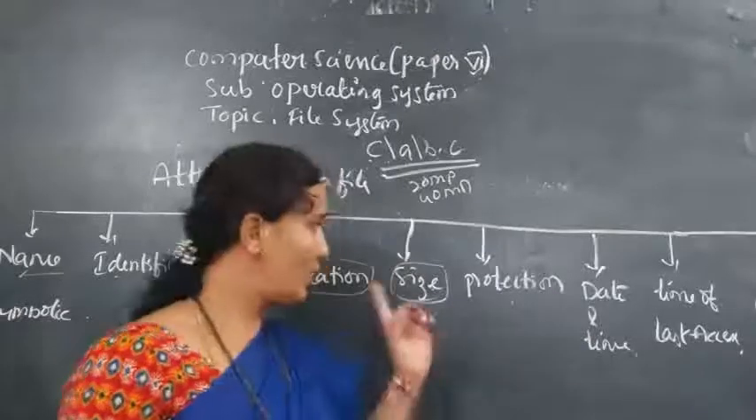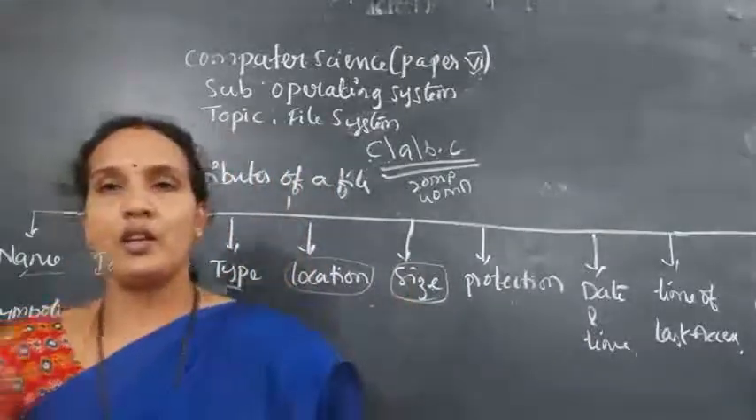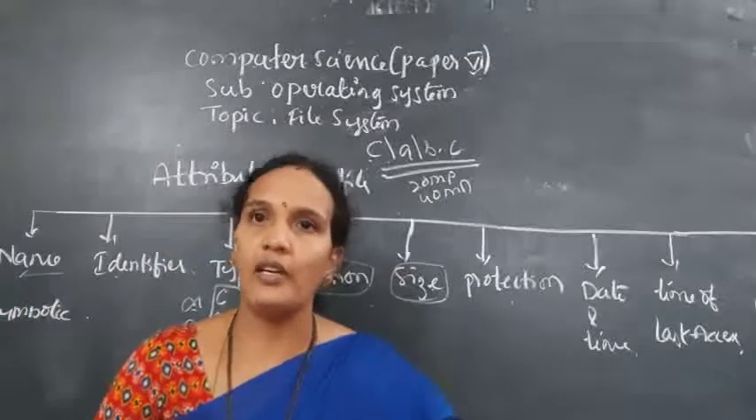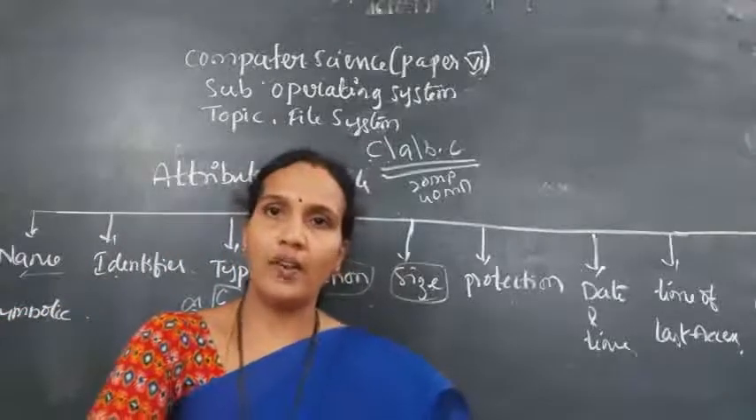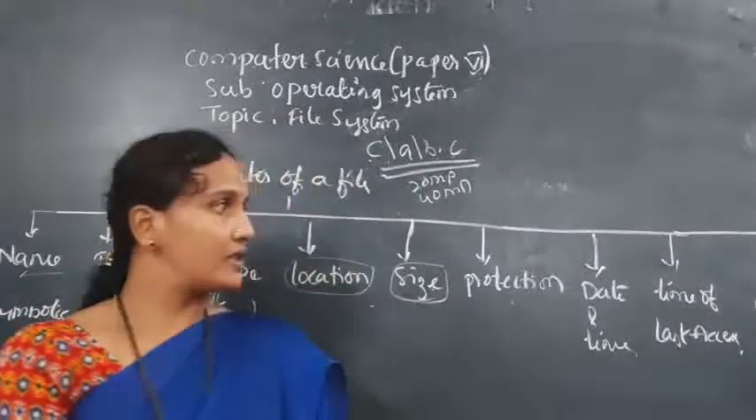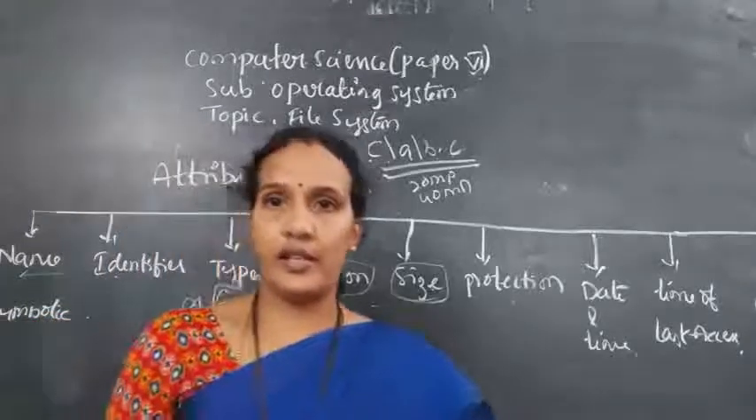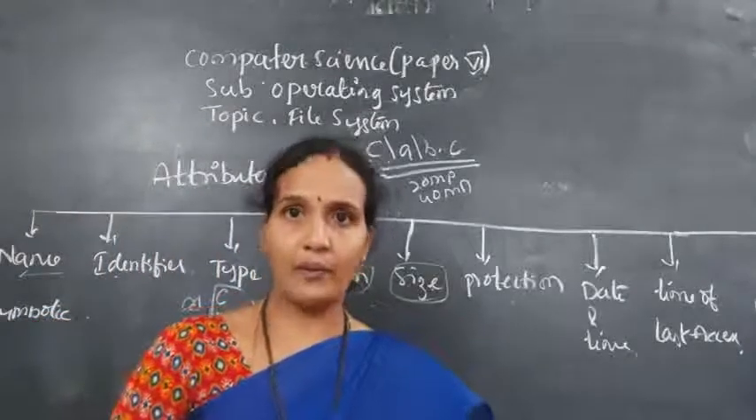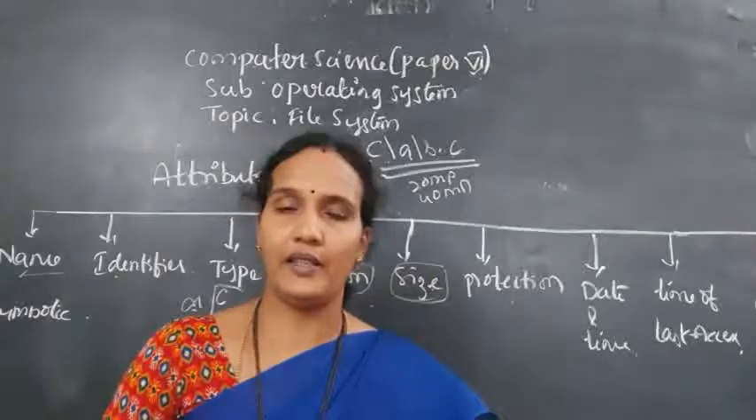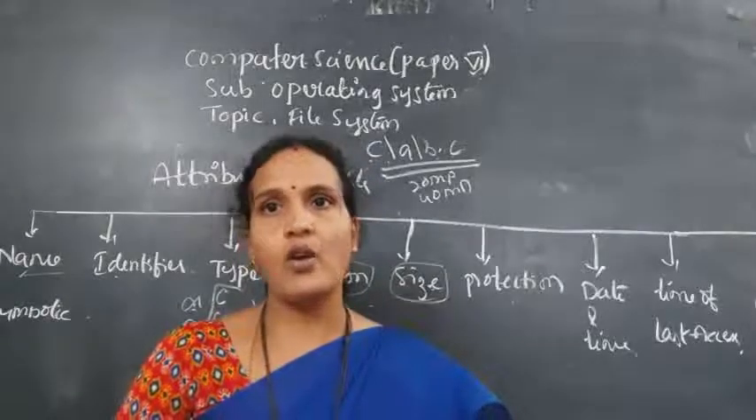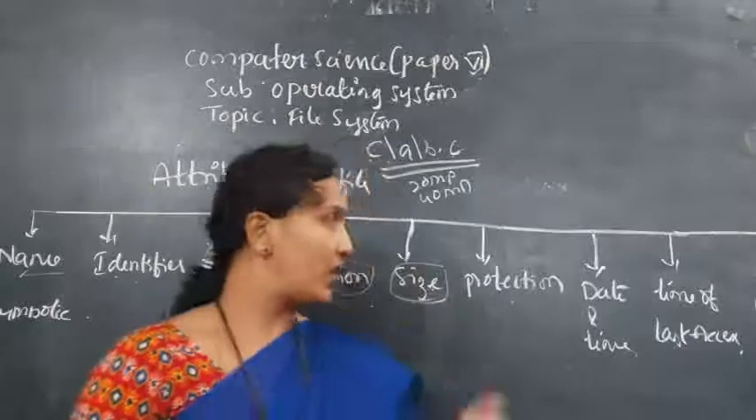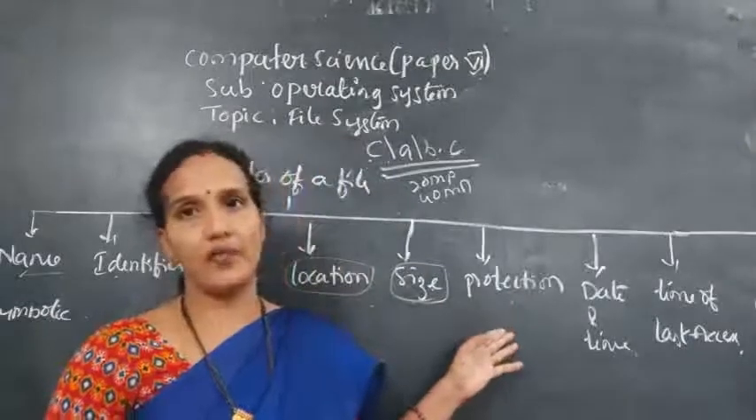Understood? Now, protection. Protection is nothing but security. Whenever any file is created, it will give the permissions, who created it and who can access that file. These are called the privileges. Everyone can access it or only a few persons can access it. That comes under protection. Who can access that file?